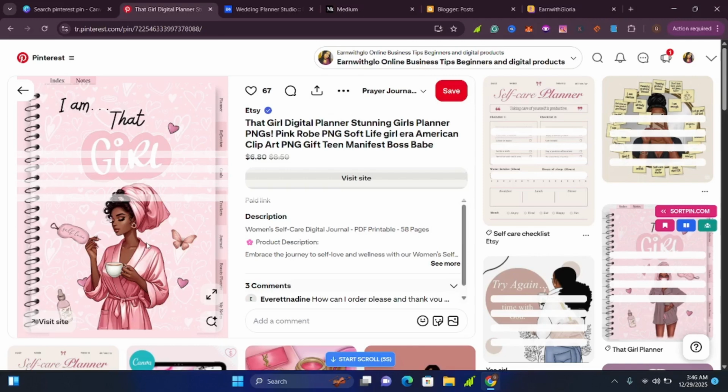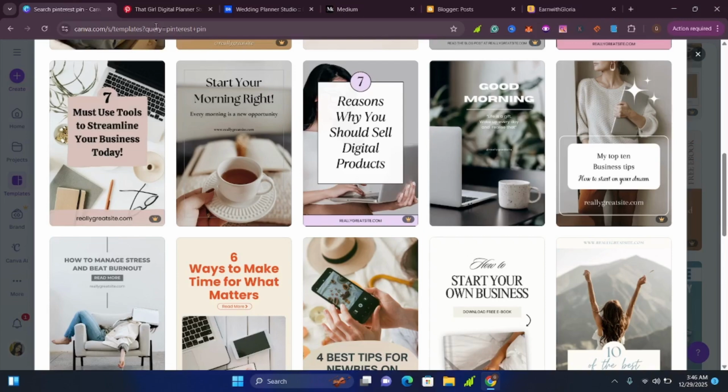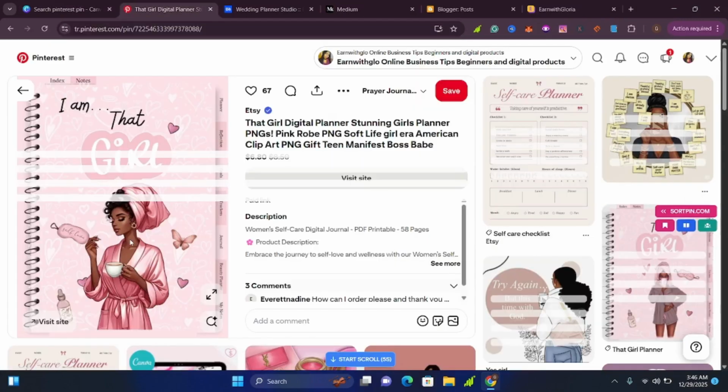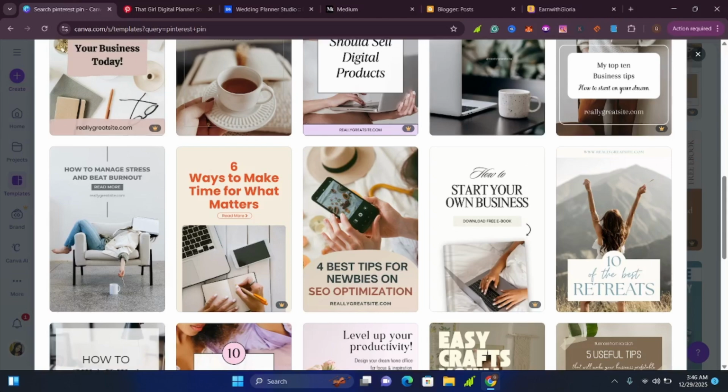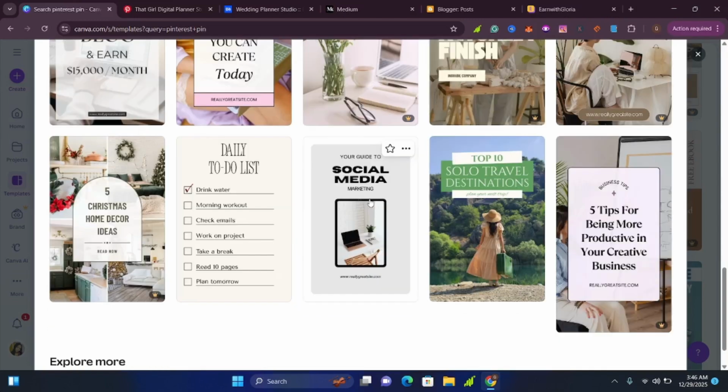So you can go ahead and mix them. You mix them where you create pins which show your product, how it looks. You can also create text-based pins like this, and you can also create product markups like this. Yes, you put your product in this markup, and you can also use this as your pin.